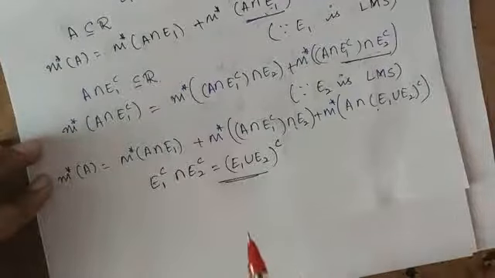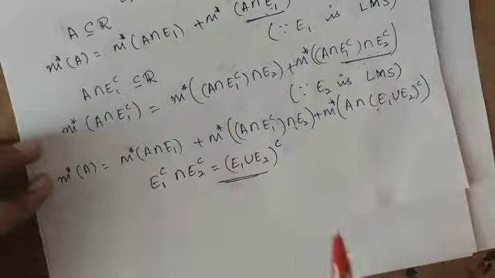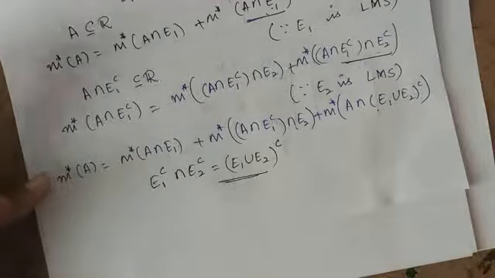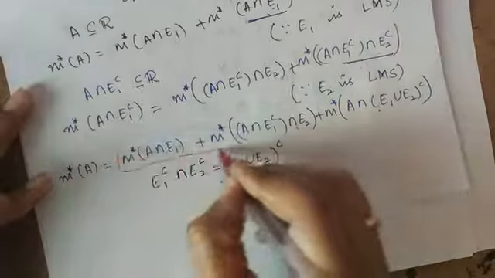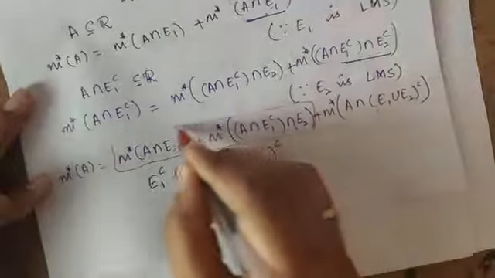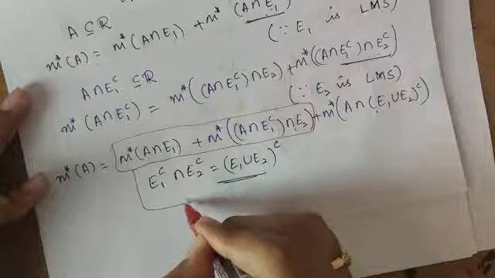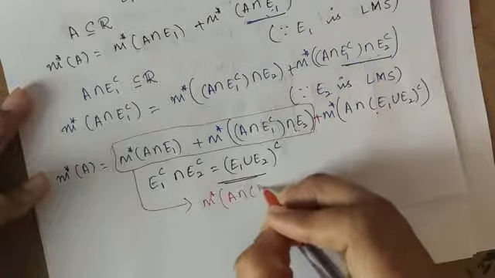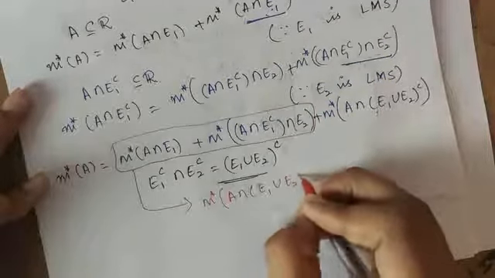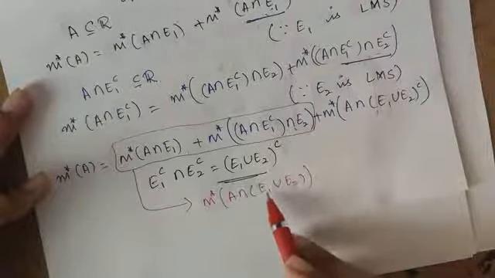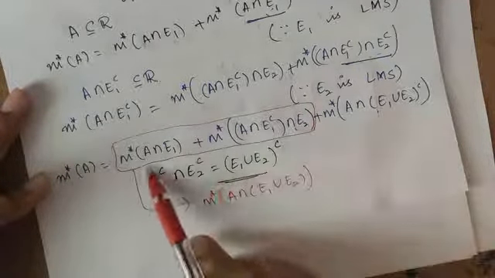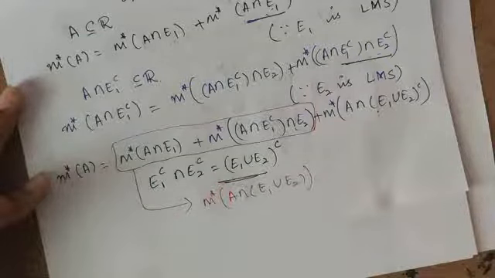Since we are proving that E1 union E2 is a Lebesgue measurable set, it should already be in your mind that in place of these two terms, I should get M star of A intersection E1 union E2. Then only I can say E1 union E2 is a Lebesgue measurable set. This is what I am supposed to prove.